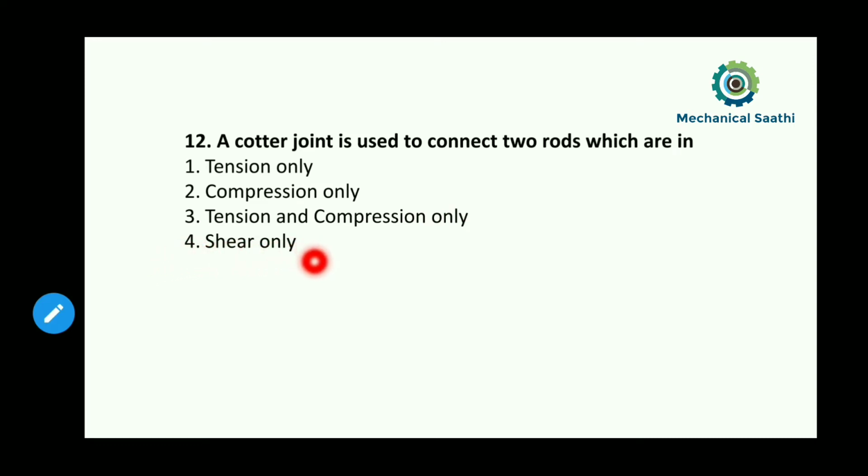When a cotter joint is connected between two shafts, it can resist the tension force as well as compression. So option 3 will be the correct answer. Do remember this: a cotter joint is used to connect two rods which are in tension as well as in compression. So for question number 12, option number 3 is correct.